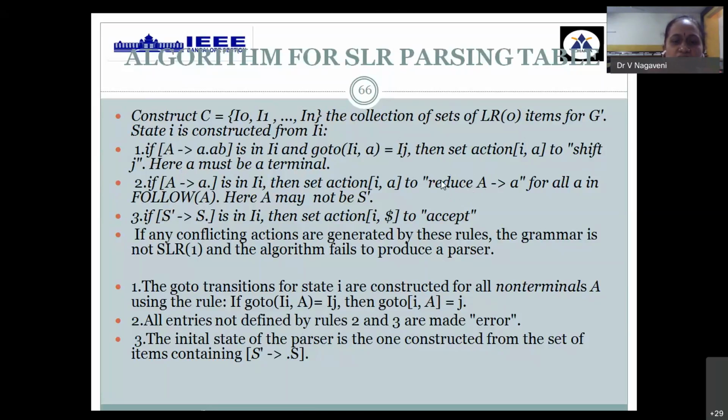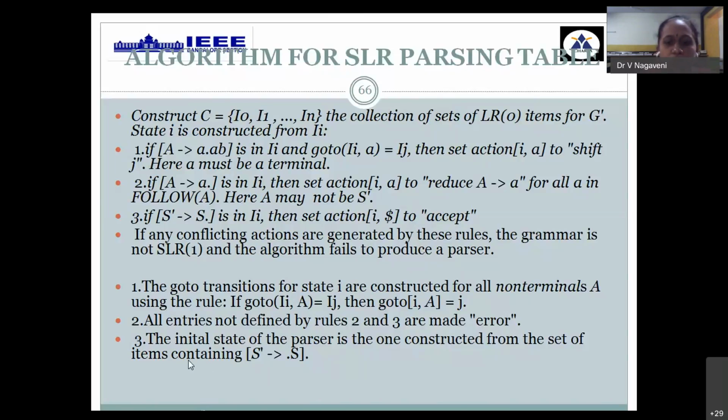Then we need to mention where to apply it. You have the follow of the LHS variable, and under all of that I need to mention the reduce. Then you have one more augmented production having the dot at the rightmost corner. At that time, under the row of that particular item, on that special symbol, I need to place accept. This will be done only once. But the rest, I'll be applying the shift rule or the reduce rule any number of times. This is done for filling the action column.